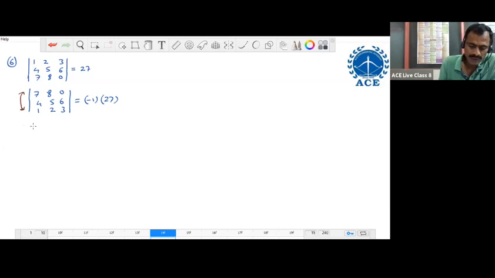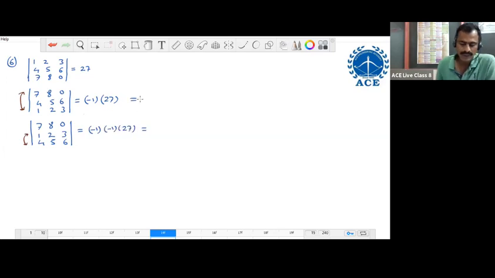Suppose we interchange one more time, giving rows 7, 8, 0, then 1, 2, 3, then 4, 5, 6. Again, for one more interchange of two rows, this is equal to minus 1 times its previous value, which is minus 1 into minus 27.